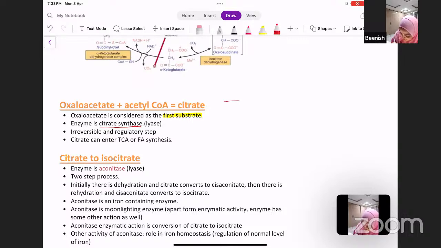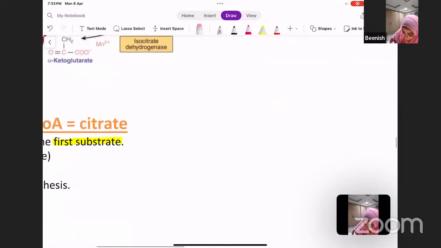Let's consider this is your enzyme citrate synthase.